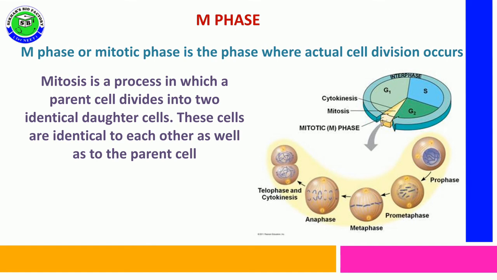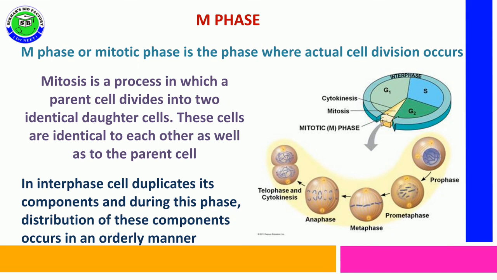Mitosis is a process in which one parental cell divides into two daughter cells, and these cells are identical to each other and to the parent. In interphase, the cell duplicates various components, and all these components are equally distributed to the two daughter cells at the time of M phase or mitotic division.